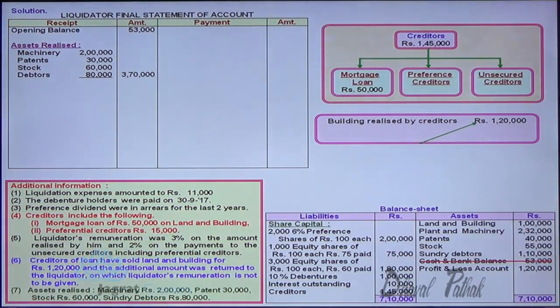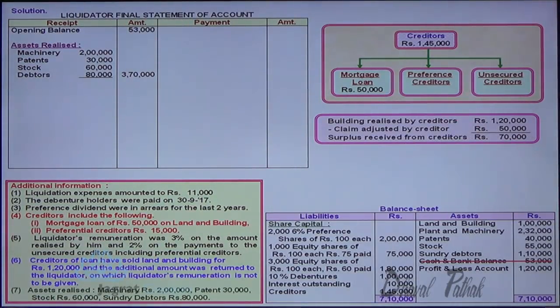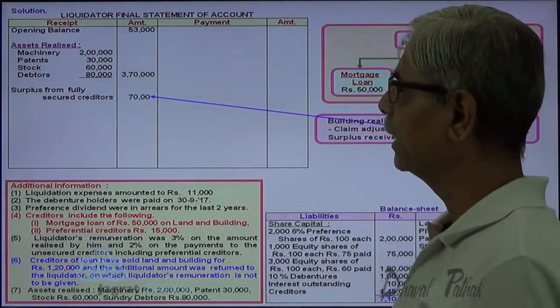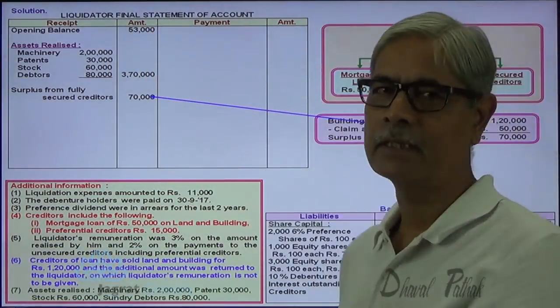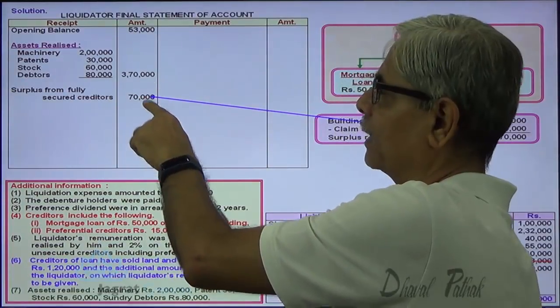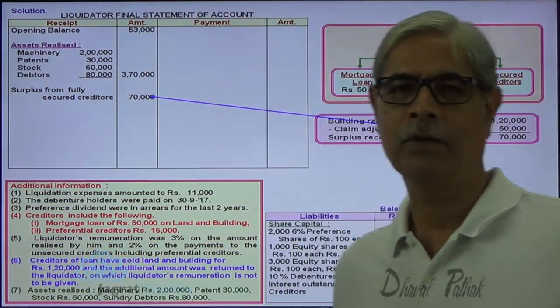Building realized 1,20,000. Mortgage loan paid therefrom 50,000. Surplus received from creditors 70,000. That will be recorded on the receipt side of liquidator's final statement of account. So this surplus from fully secured creditors, 70,000, is recorded on the receipt side.